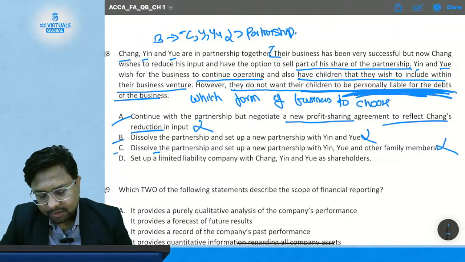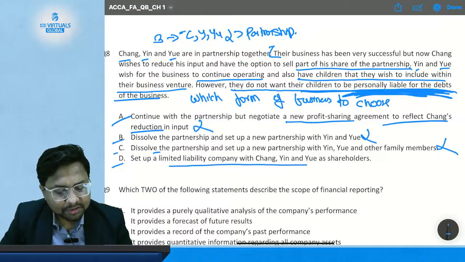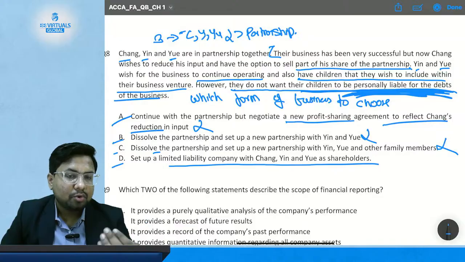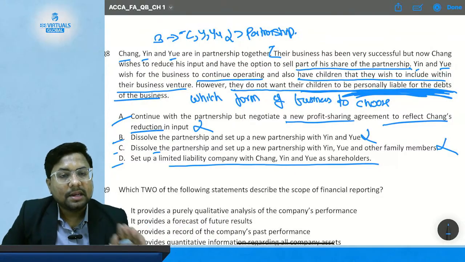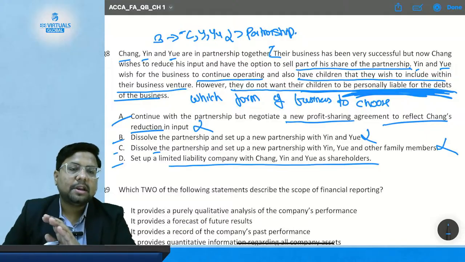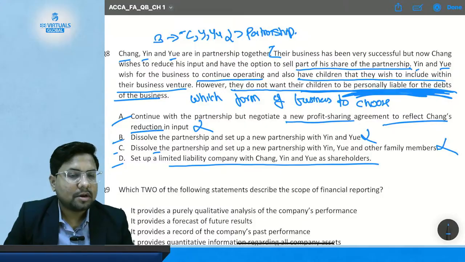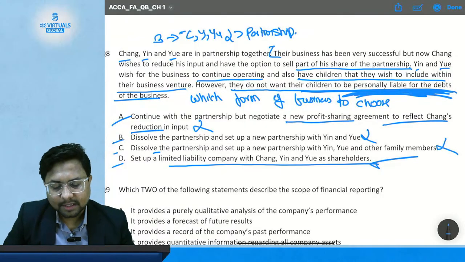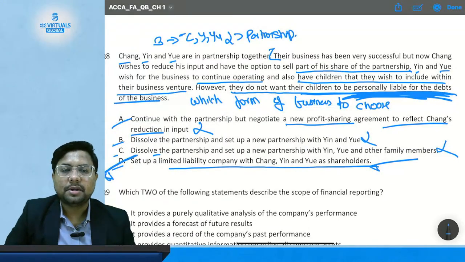Then comes option number D. Set up a limited liability company with Yang, Yin and you as a shareholder. So if they set up a new business entity in the form of a company, they have the limited liability, because a company is a separate legal person and the owners are separate. So there is no case of unlimited liability. So this option is the most suitable option for them. So the answer of question number 8 is option number D.